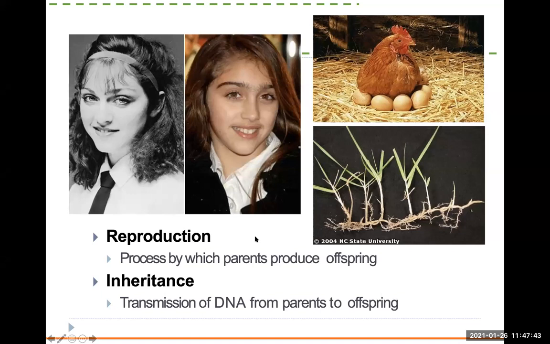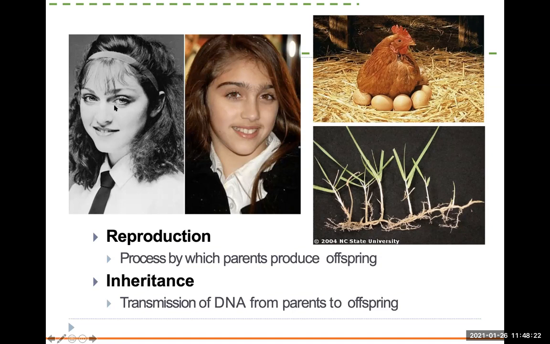Then there's sexual reproduction. That requires male and female. You guys know who this is? This famous celebrity, Madonna. And this is her daughter, Lourdes, I think her name is. So even before DNA fingerprinting came around, even before we knew about DNA, by just looking at them, you can tell they're related. So sexual reproduction requires male and female, and it gives you more variation. She doesn't look exactly the same, she just looks similar. So there's a lot more variation compared to asexual reproduction.